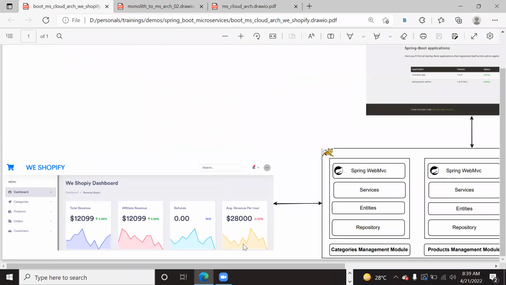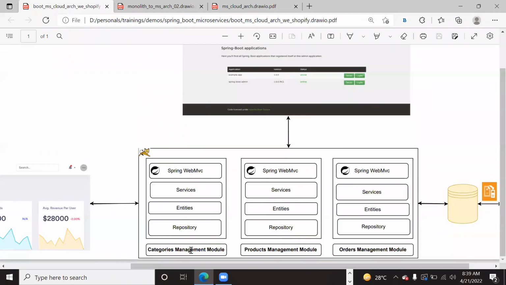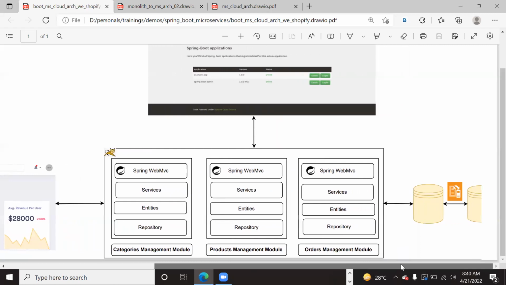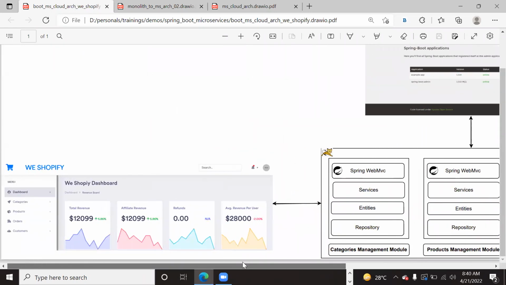So this entire application will be like this. If you can see all the modules, categories module, products module, orders module, customers module, all these modules inside a Tomcat application server will execute, and all these modules will connect to a single database. This is what we will implement using Spring Boot and then Spring Web MVC. On top of it, you will apply all the Spring Boot concepts here.